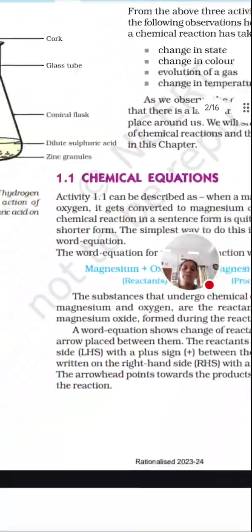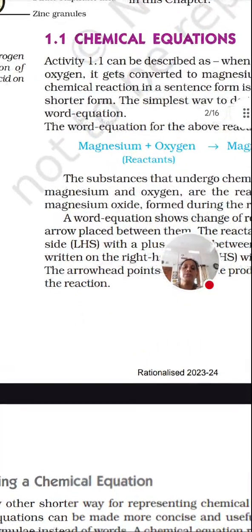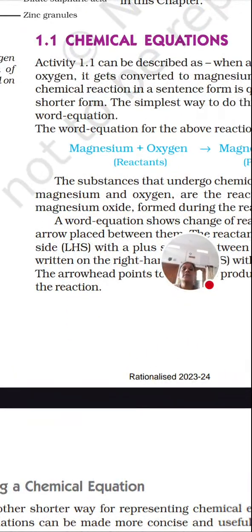Now, how to represent a chemical equation? There are 3 methods to represent a chemical equation. So what is a chemical equation? Where the reactants react to form products is called a chemical reaction. Now how do we come to know that a chemical reaction has taken place? For that, the substance gets changed. There are 2 kinds of changes: one can be a physical change, another a chemical change.